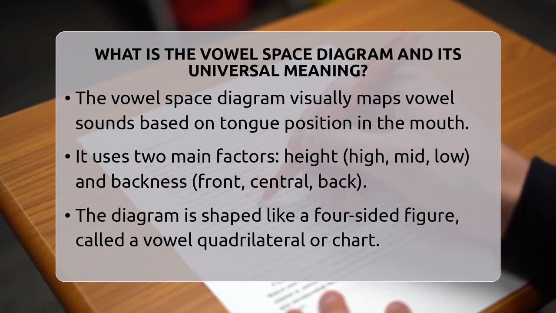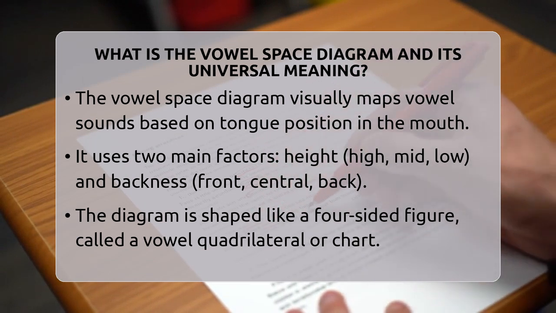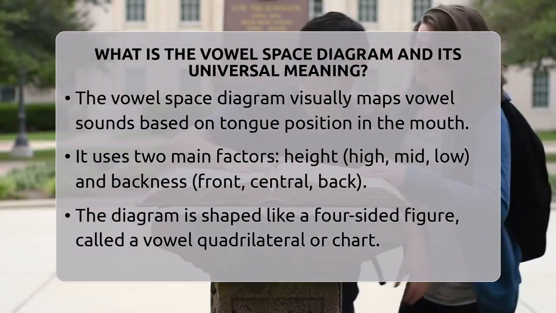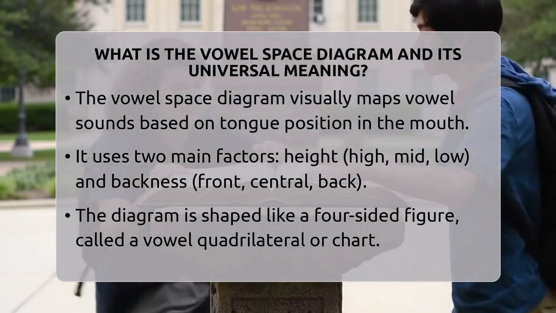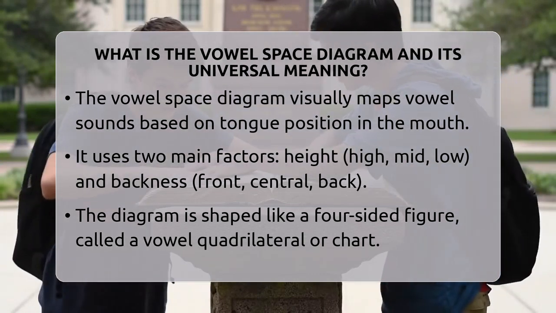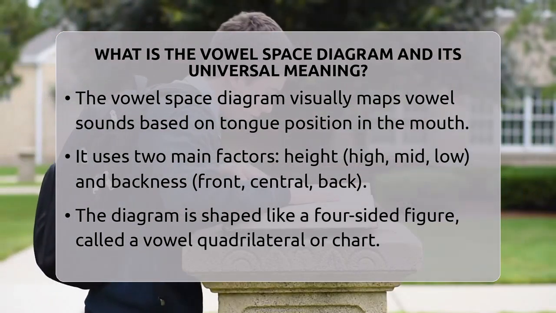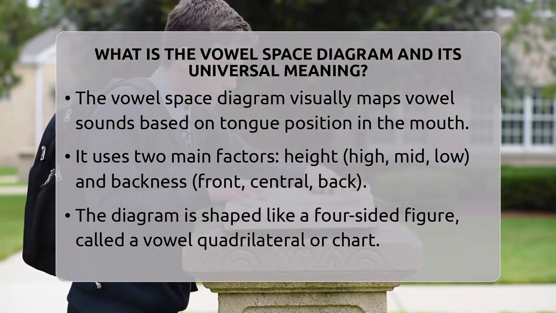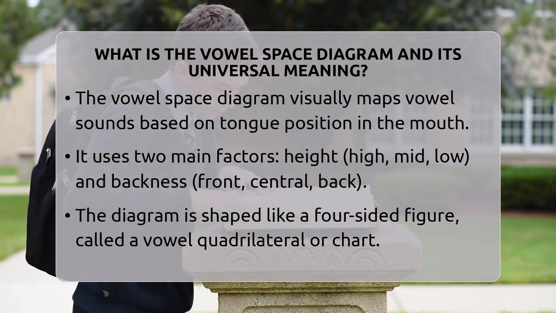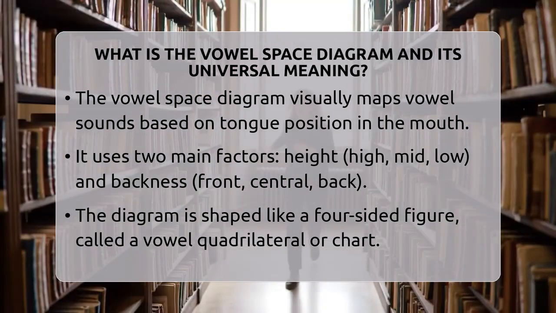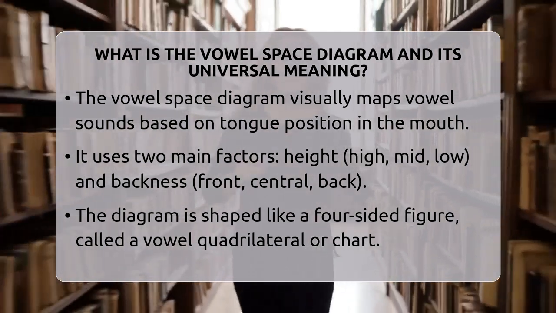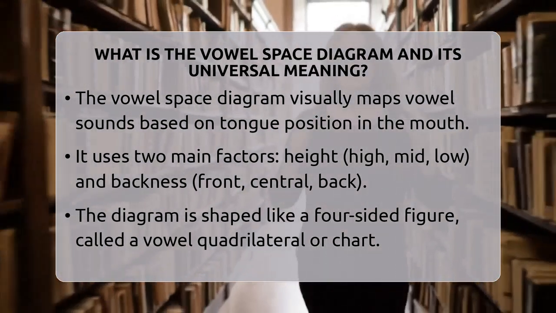This diagram plots the position of the tongue based on two main factors: how high or low it is and how far forward or back it is. Think of it like a coordinate grid for speech sounds. It's also called a vowel chart or vowel quadrilateral because it looks like a four-sided shape. This shape is a standard part of the International Phonetic Alphabet, which is a system used worldwide to write down